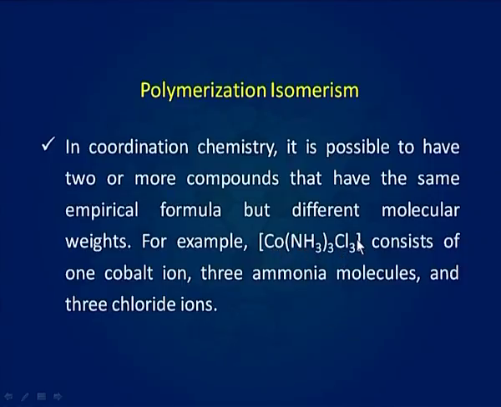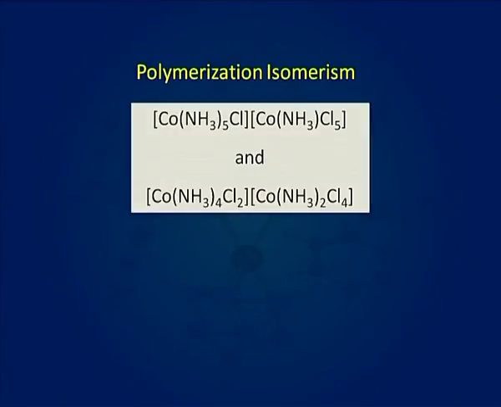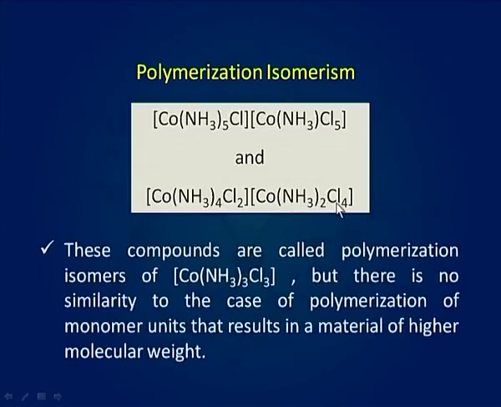For example, [Co(NH3)3Cl3] consists of 1 cobalt, 3 ammonia molecules and 3 chloride ions. Other compounds having the same empirical formula are [Co(NH3)6][CoCl6], [Co(NH3)5Cl][Co(NH3)Cl5], [Co(NH3)4Cl2][Co(NH3)2Cl4] and so on.